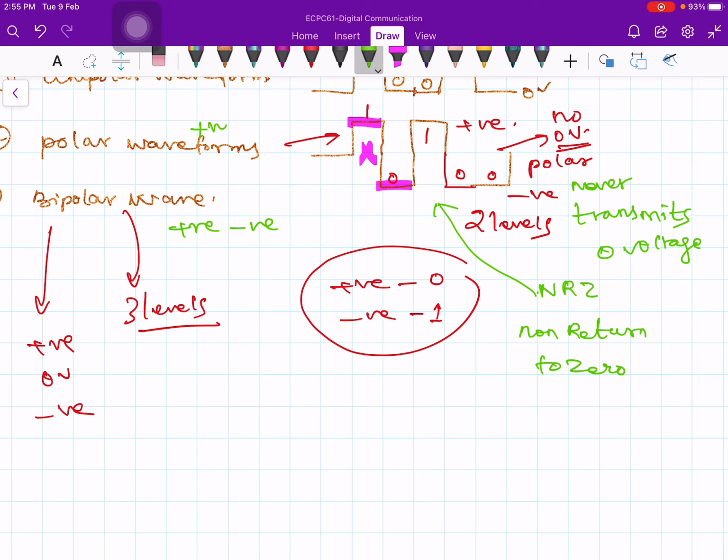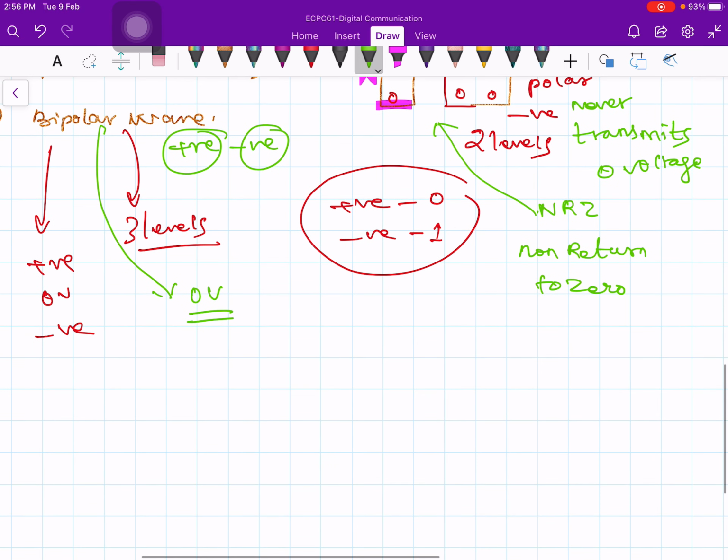But in addition to positive voltage and negative voltage, the bipolar waveform has 0 voltage. In bipolar you may also have some durations over which 0 voltage is being transmitted, but we will look at the details of how that comes about in a few minutes.